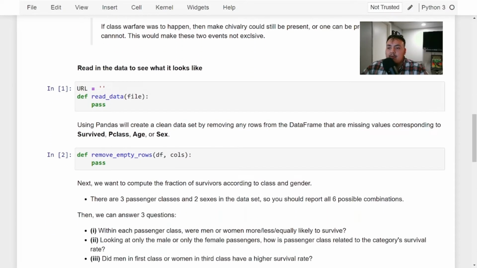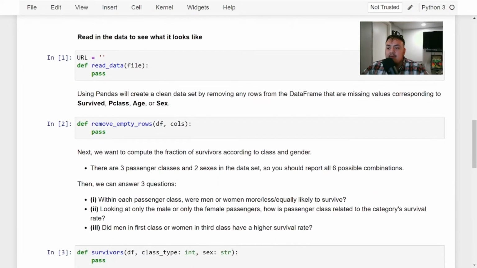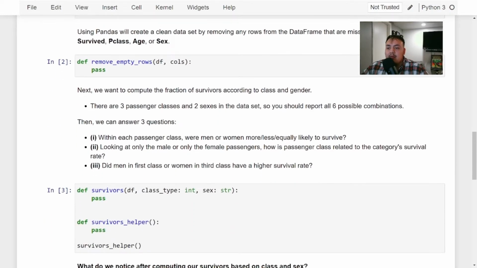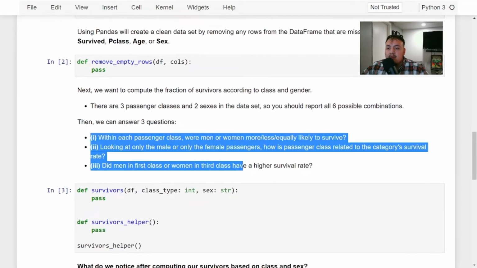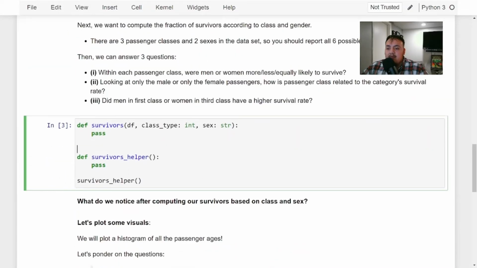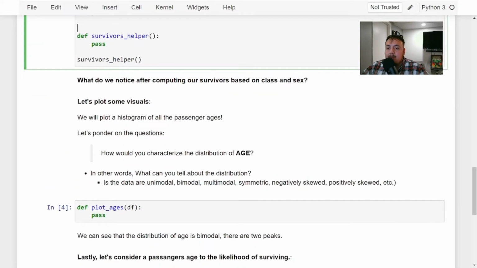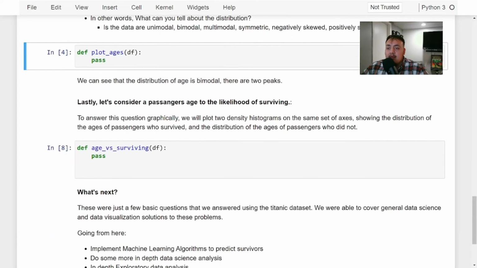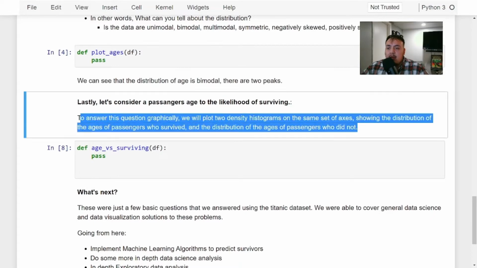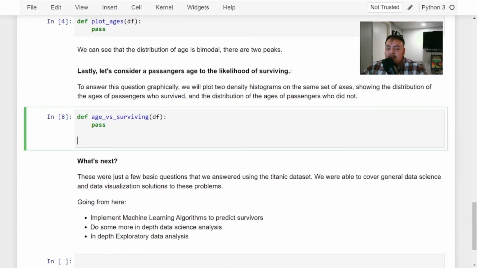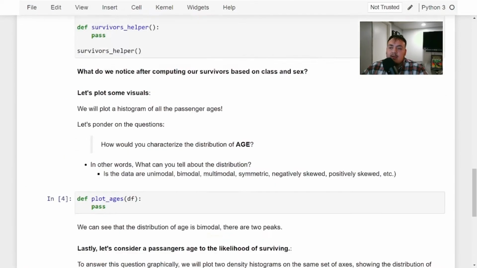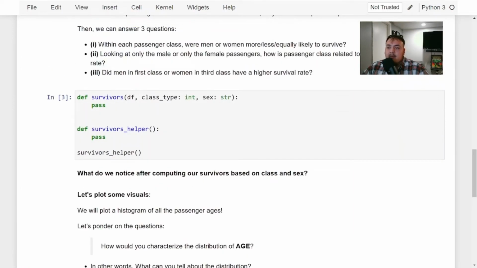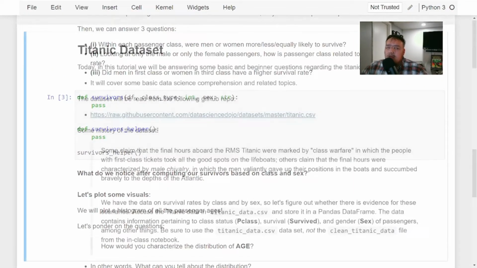So we're going to be doing this, reading in the data, then we're going to be removing empty rows. We're going to be answering these 3 questions, creating some functions for that. We're going to answer this question right here by plotting, and then we're going to be answering this question again, age versus surviving, and then just talk about what you can do next. But with that, let's start coding and start answering these awesome questions.